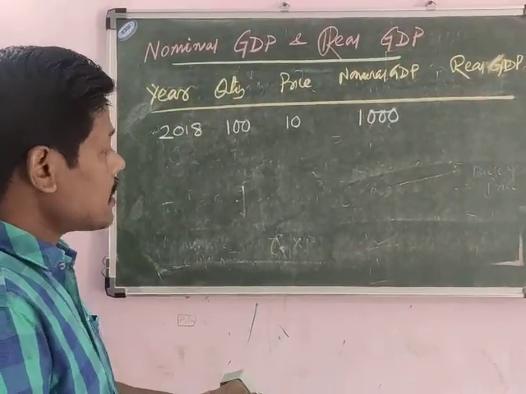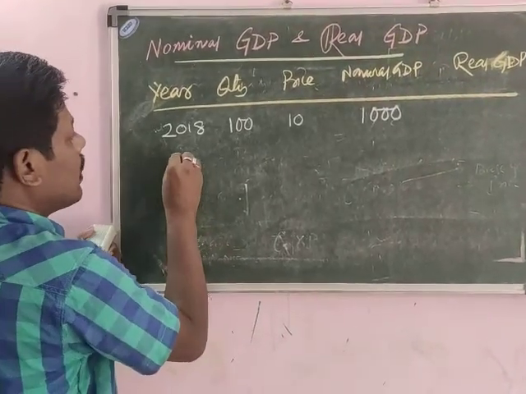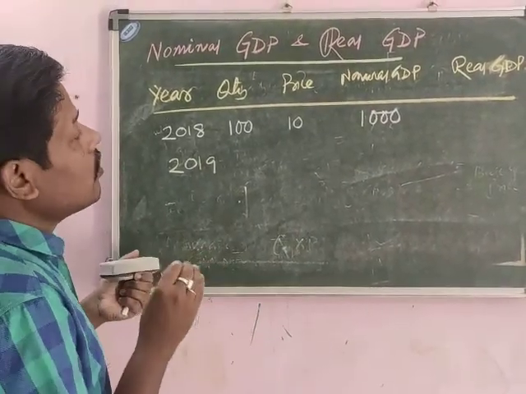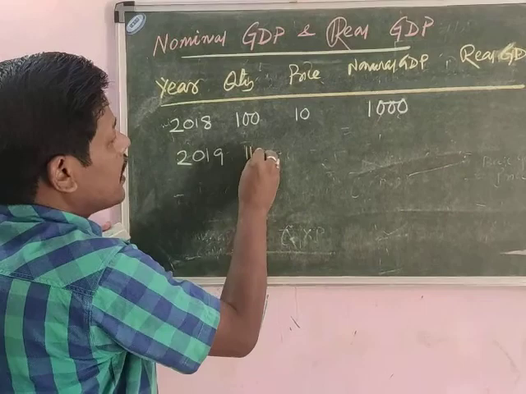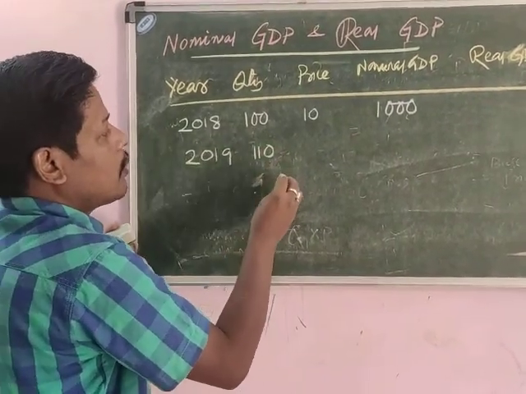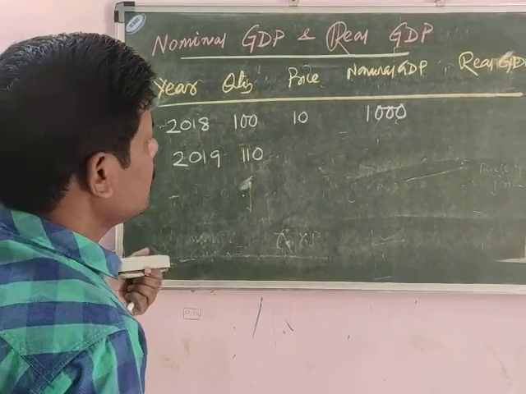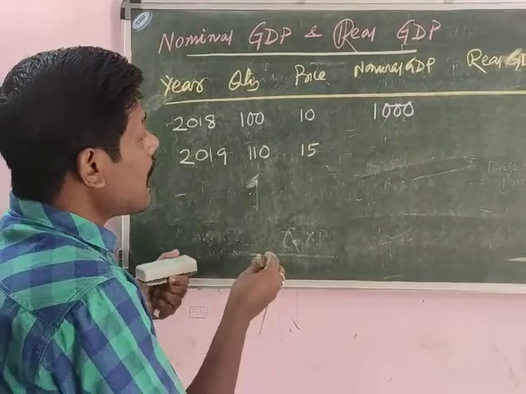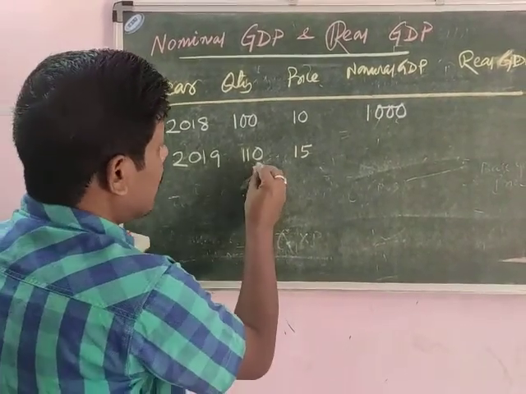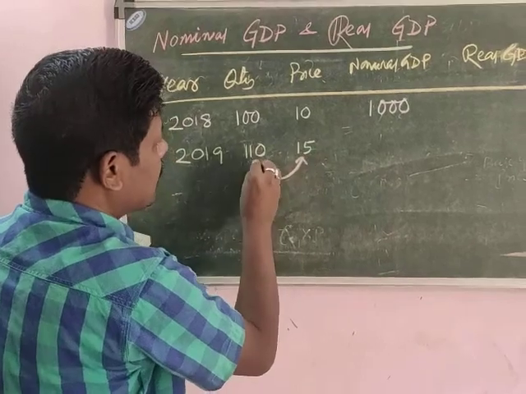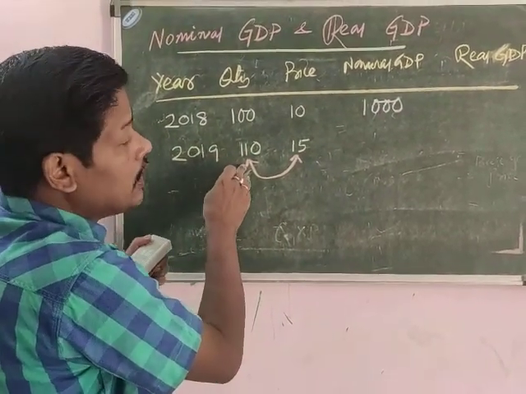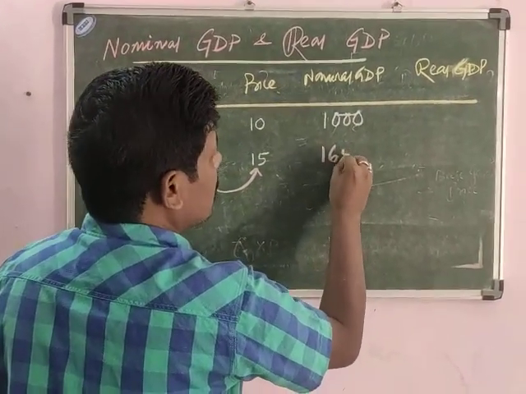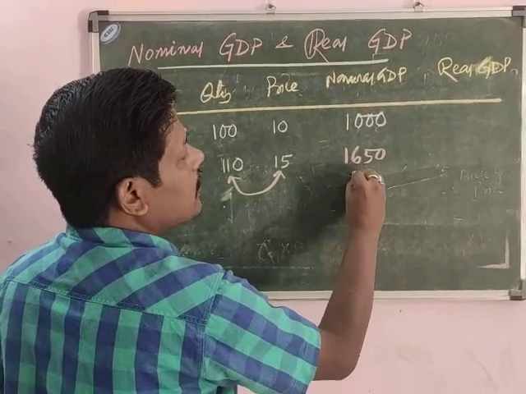Now friends, let's take the year 2019. In 2019, suppose that country is able to produce 110 units of bread and the price per unit is now 15 rupees. Now friends, what will be the nominal GDP? Nominal GDP, how can we calculate? That will be calculated when we multiply the current year quantity with current year price. So that's 110 into 15, that will be 1650. So this is the nominal GDP, you see.